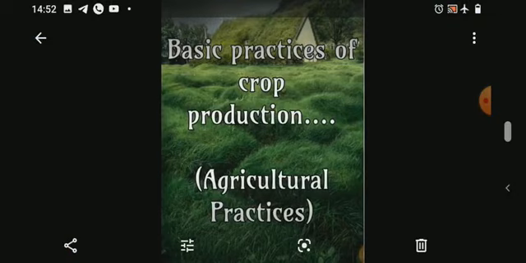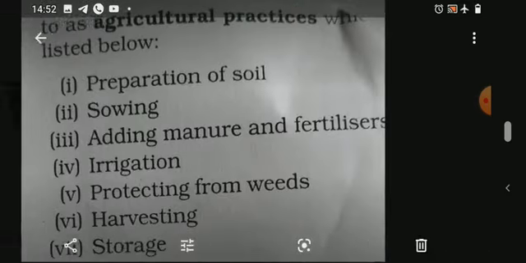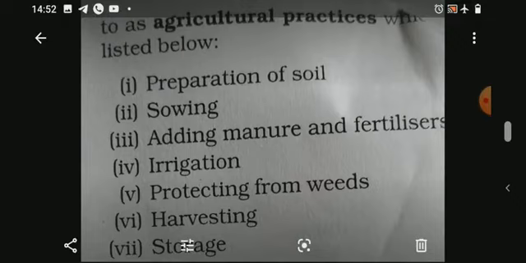Now let's see the basic practices of crop production. These are also called agricultural practices. See, a list is given here. List of agricultural practices. First one, preparation of soil. Second one, sowing. Third one, adding manure and fertilizers. Fourth one, irrigation. Fifth one, protecting from weeds. Sixth one, harvesting. And the seventh one, storage. So there are 7 agricultural practices. Let us learn one by one in detail in this lesson.